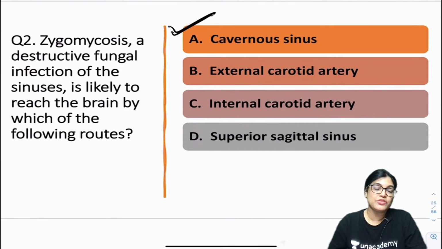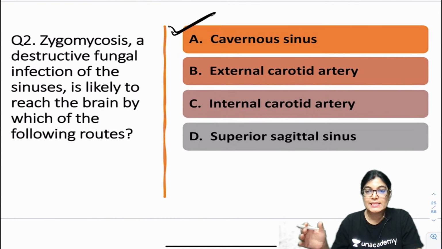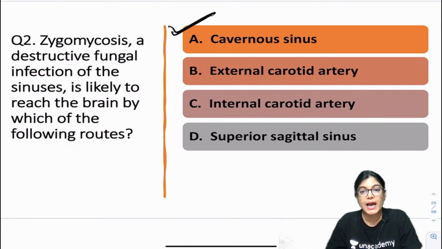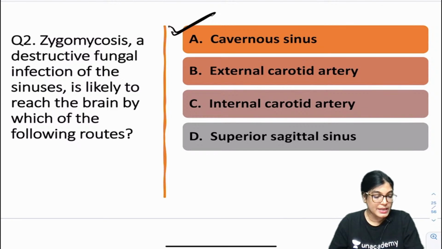A fungal infection of the sinuses going into the brain. Mucormycosis, absolutely right. This condition is seen in COVID patients after treatment, and it is quite common in diabetics and patients who are taking steroid therapy.